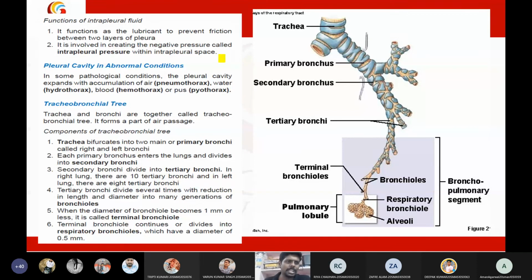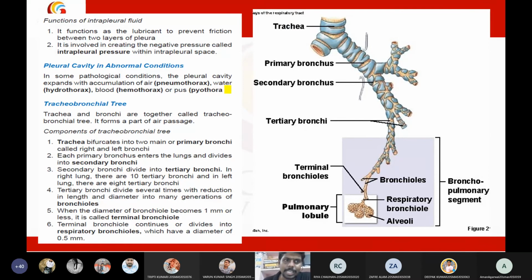Then pleural cavity in abnormal conditions. As I stated, we have four abnormal conditions actually. One is pneumothorax. That means filling of the pleural cavity with air is called pneumothorax. If the pleural cavity is filled with water, it is called hydrothorax. If filled with blood, it is called hemothorax. If filled with pus cells, it is called pyothorax. So these are the abnormal conditions.